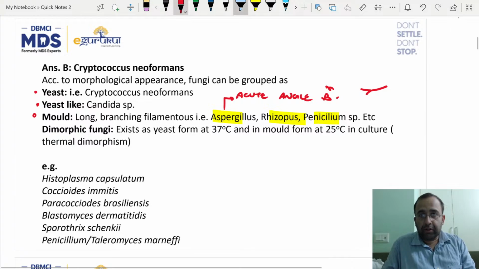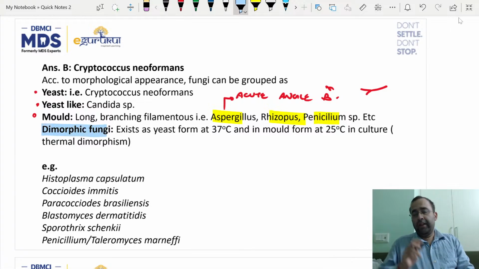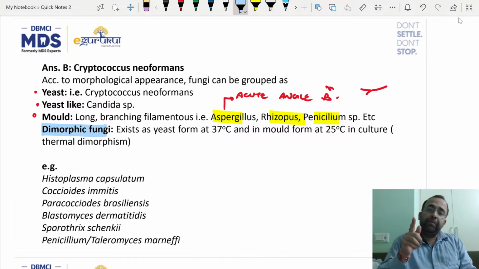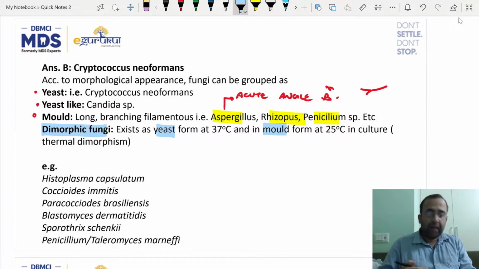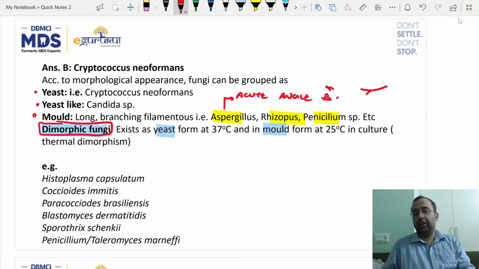And very important, the presence of dimorphic fungi. They show two forms, that is, they appear as yeast forms at 37 degrees and mold form at 25 degrees in culture. Which are the dimorphic fungi? Please have a good look at this list. Dimorphic fungi are important. They are Histoplasma capsulatum, Coccidioides, Paracoccidioides, Blastomyces, Sporothrix and Penicillium.